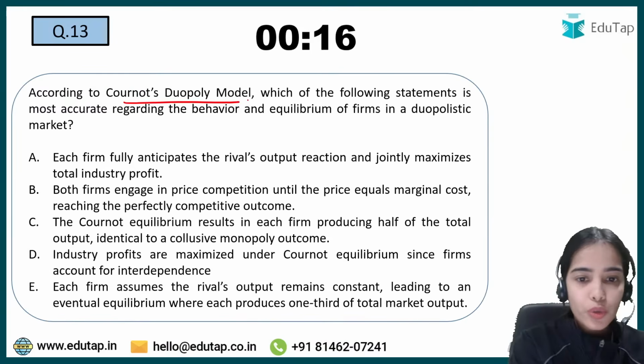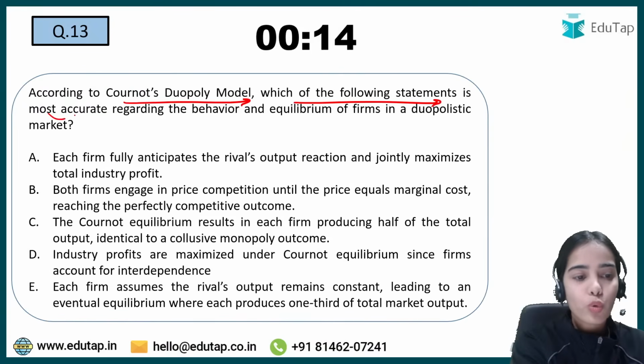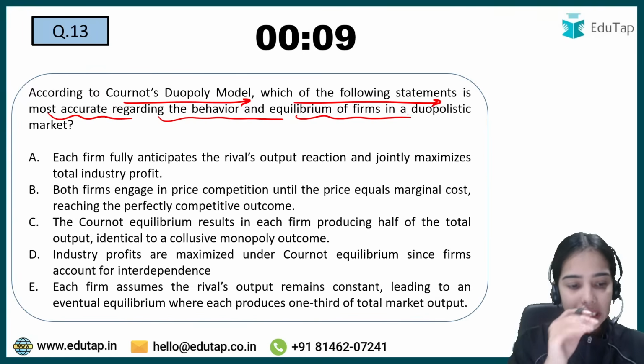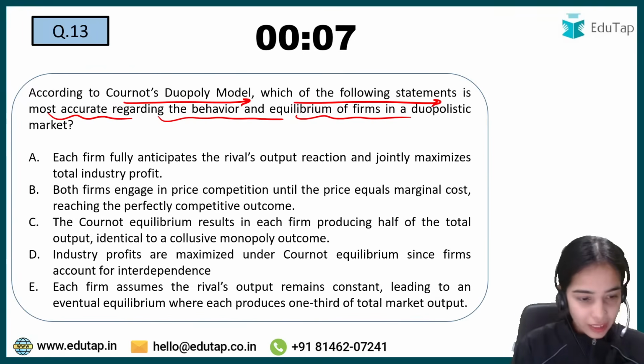So according to Cournot's duopoly model, which of the following statements is most accurate regarding the behavior and equilibrium of firms in a duopolistic market? So basically, read the statements. Okay, I'm getting the answer D.